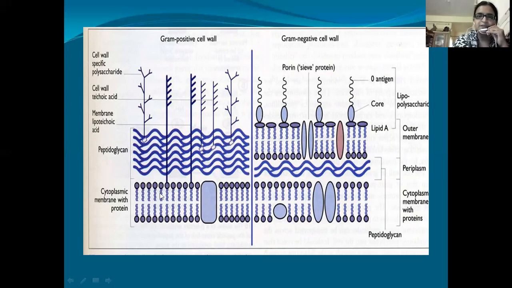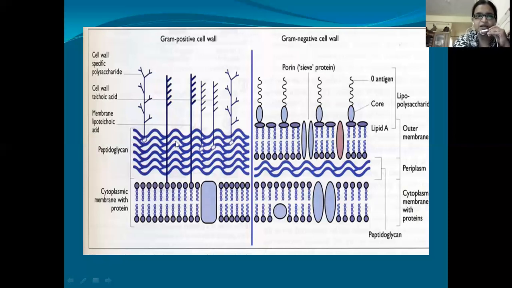Apart from this, what is there in the gram positive cell wall? Inner to the cell wall there is a membrane, that is the cell membrane. It is a lipoproteinaceous membrane: these are the lipids and these are the proteins. And on the outer side of the cytoplasmic membrane, there is a cell wall consisting of peptidoglycan.